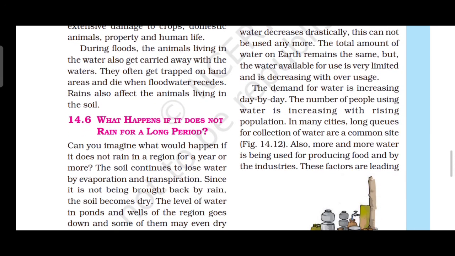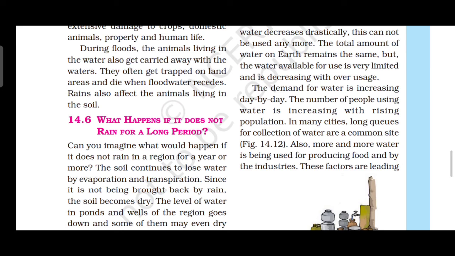The next topic is, what happens if it does not rain for a long period. The soil continues to what? Lose water by evaporation and transpiration. Since it is not being brought back by rain, the soil becomes what? Dry. The level of water in the ponds and wells of the region goes down and some of them may even dry up. So the groundwater may also become scarce. This may lead to drought also.